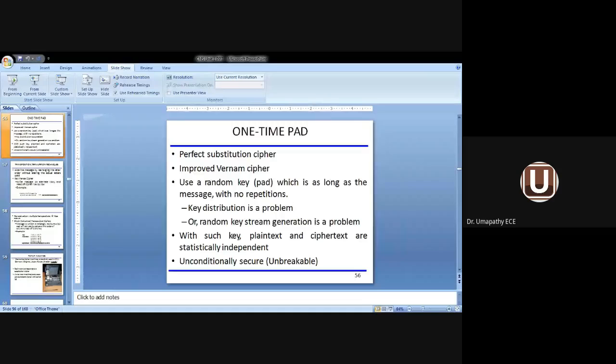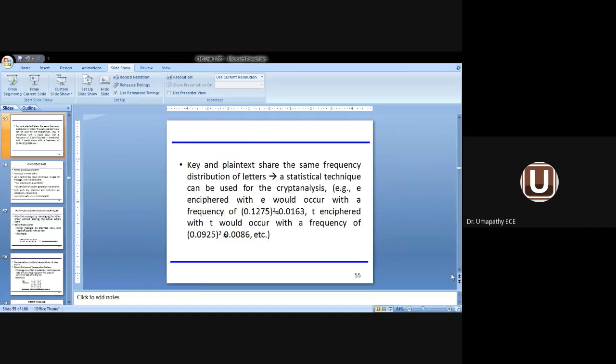I accept your point, but see the topic now. The topic is conventional encryption technique. From the basics we are looking. Yes, from the basics, okay. Because if we want to know the advanced methods available, first of all, we should know the basics. Yes, sir. If you are stronger in the basics, learning the advanced version becomes much easier. So we start with the meaning of cryptography, the basic terminology, and the standard encryption technique.